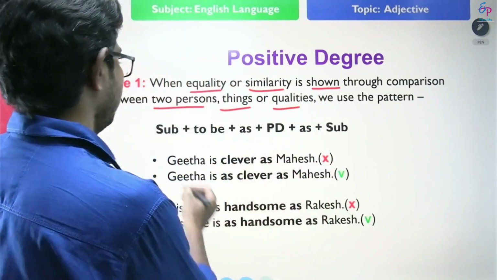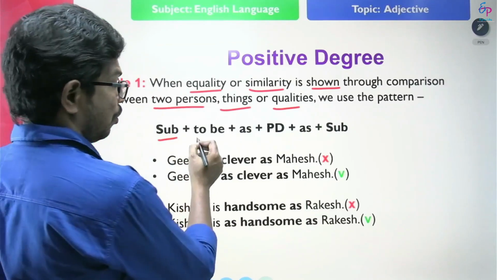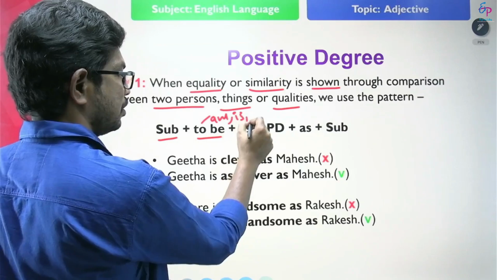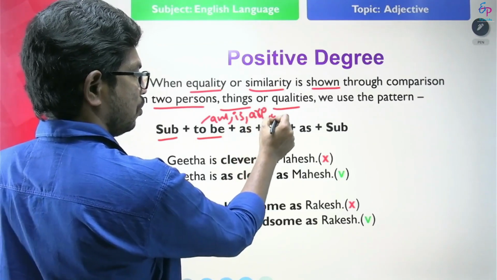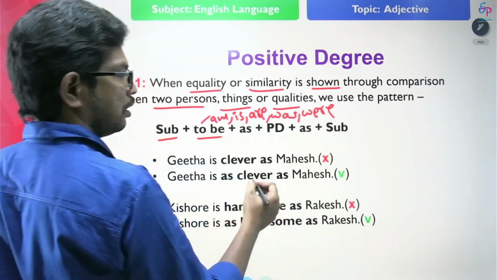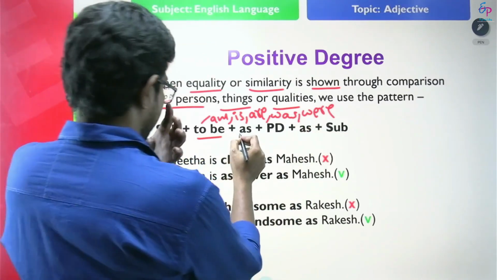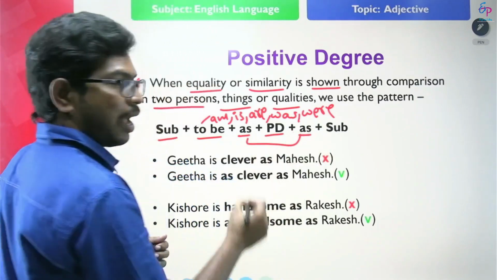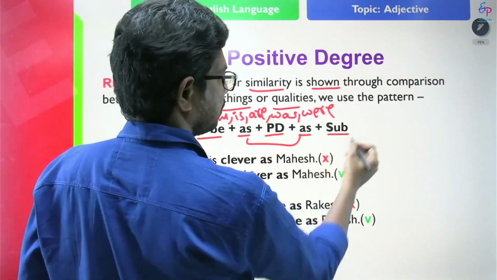The pattern is subject plus to be. To be means am, is, are, was, were, been, being, etc. Next, as plus positive degree plus as plus subject.